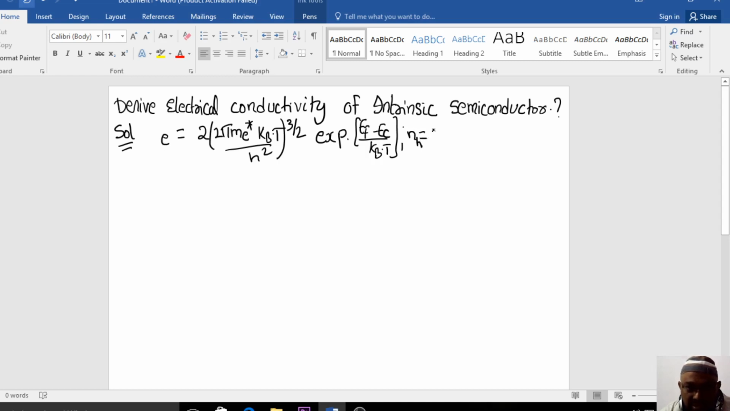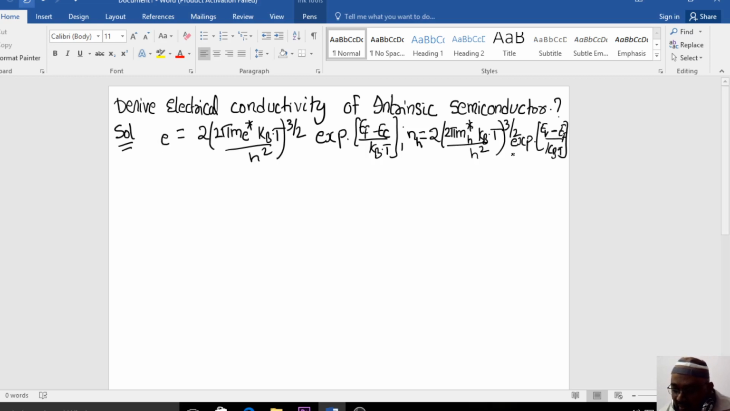So n_h, what will be n_h? Same as it is, you have 2 into (2 pi m_h* k_B T by h square) whole to the power of 3 by 2, exponential of. Only this part will be changing: E_F is there, so here it will be E_V. So exponential of (E_V minus E_F) by k_B T, right? Now this was the expression for the density of holes.